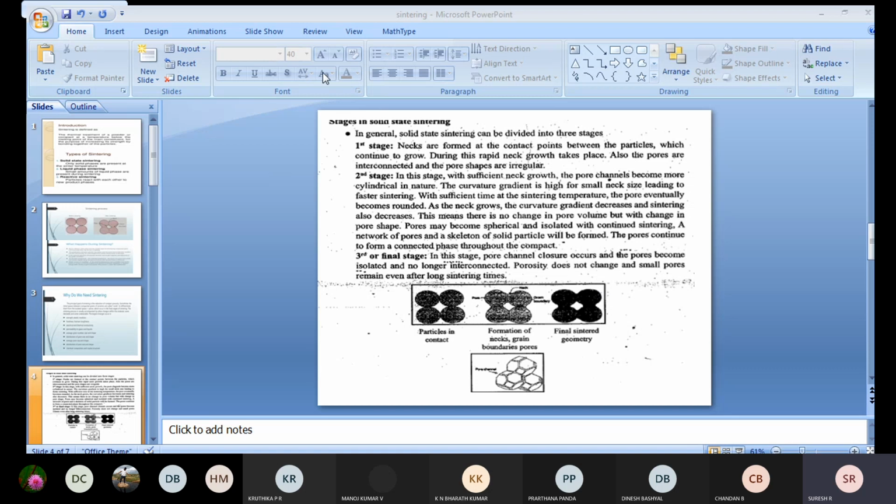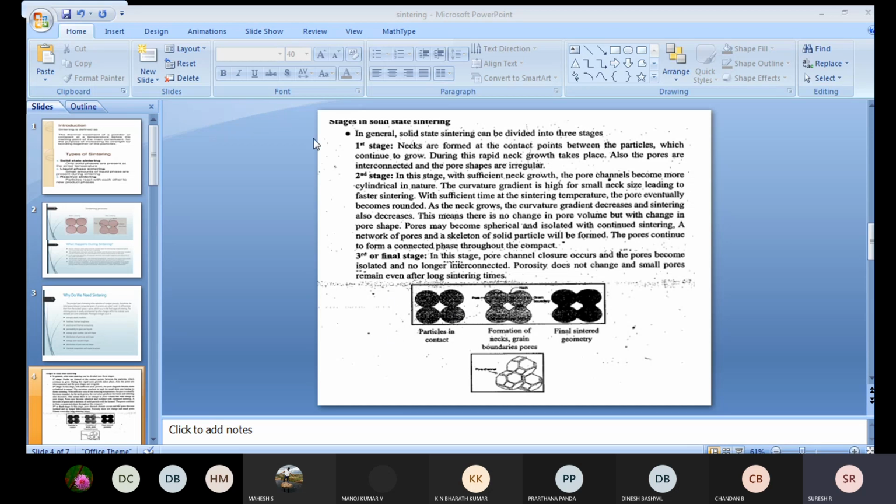In the first stage, because of the heating, necks are formed at the contact points between the particles, which continue to grow; rapid neck growth takes place. All these pores are interconnected and the pore shapes are irregular. So during the first stage, neck formation takes place between the particles and the size of the neck continues to increase.